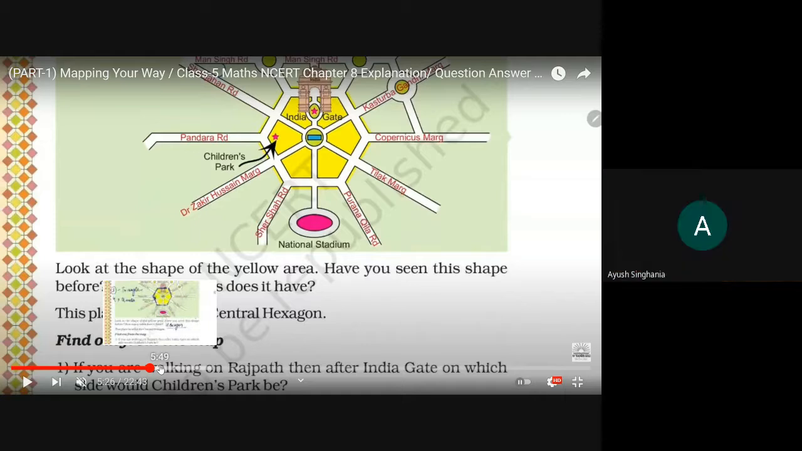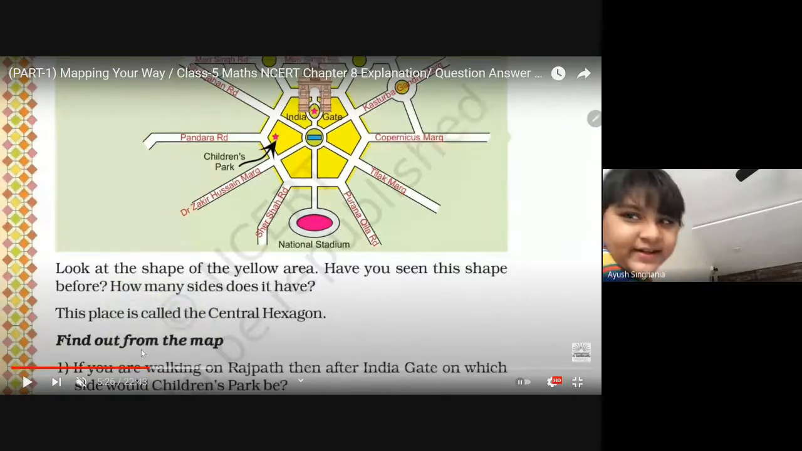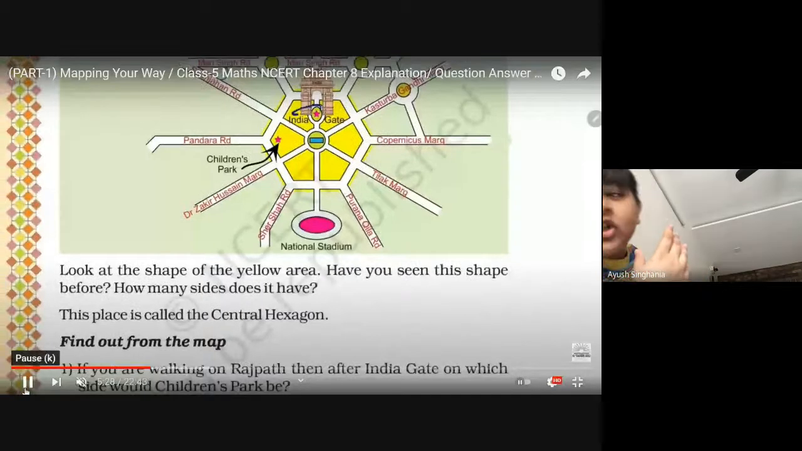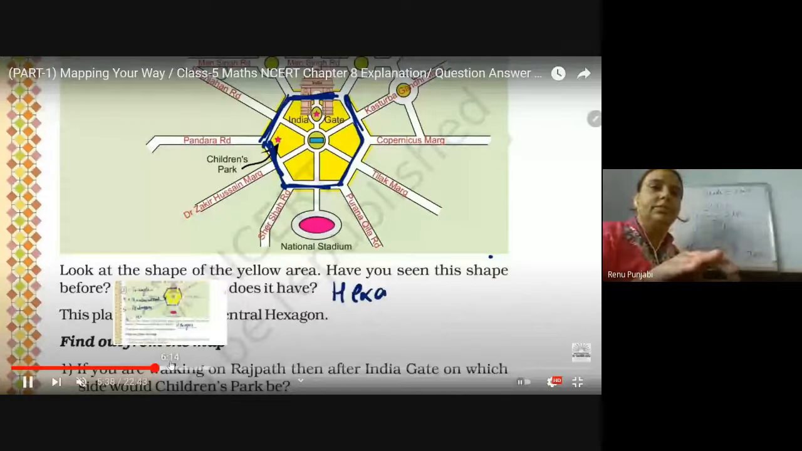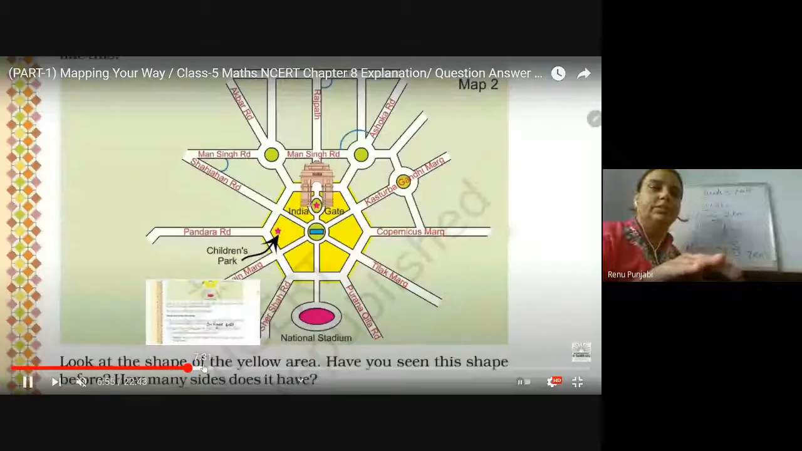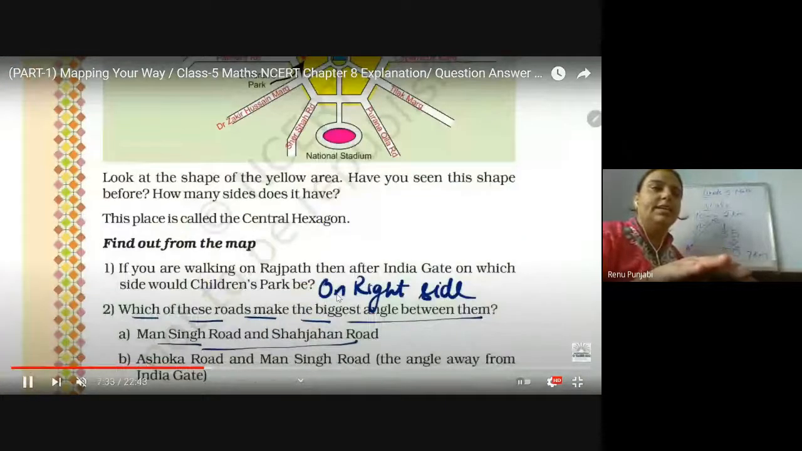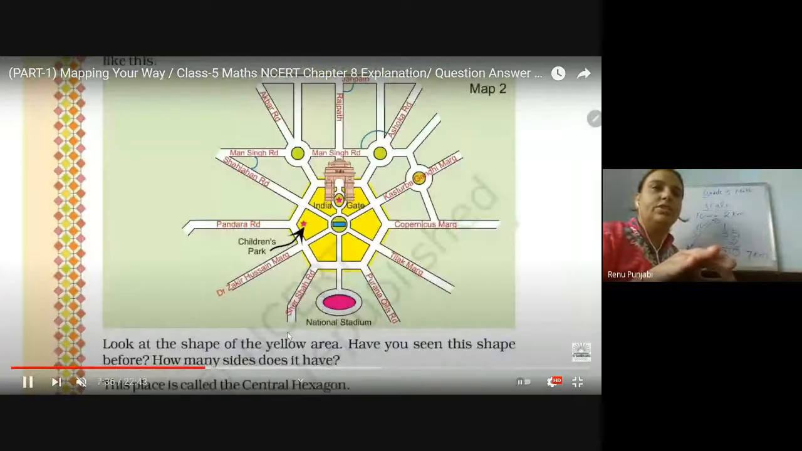Got it, students? From India Gate, the children's park is to the northwest. So we can say the right side is the answer. Now go to the next question.